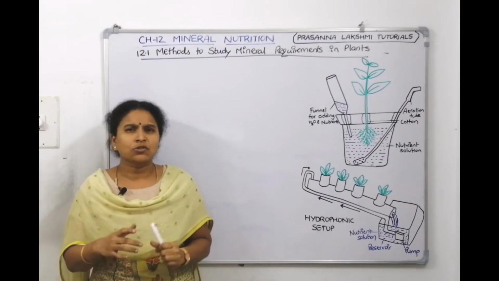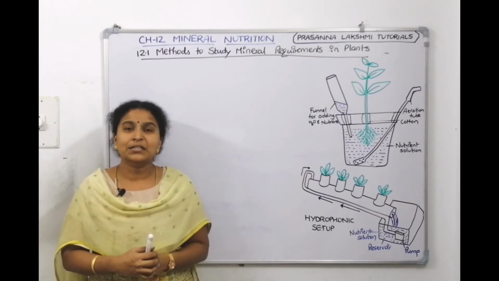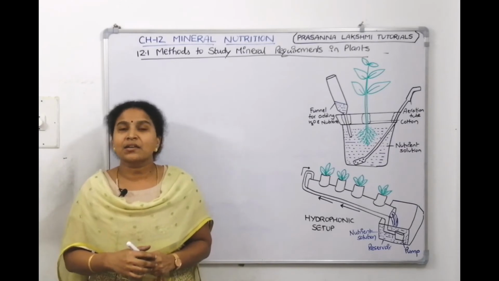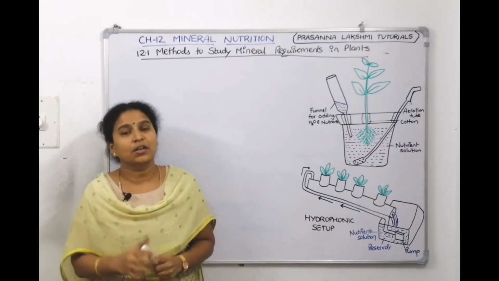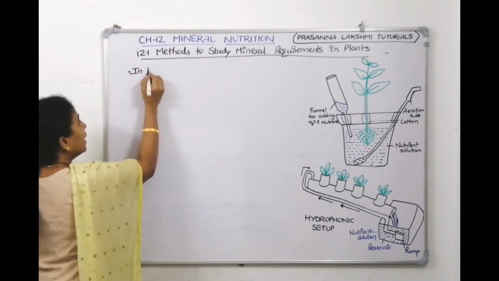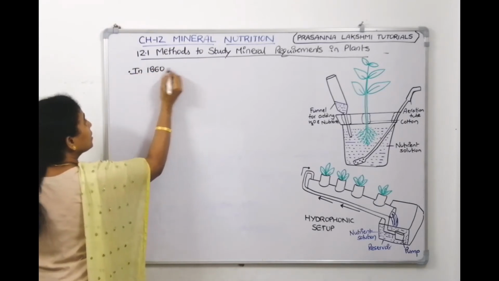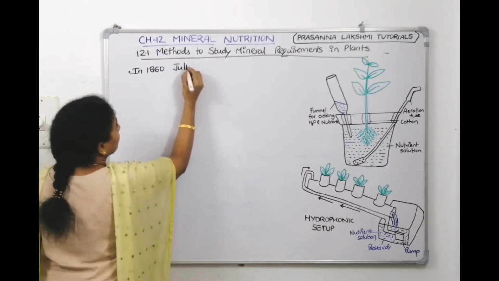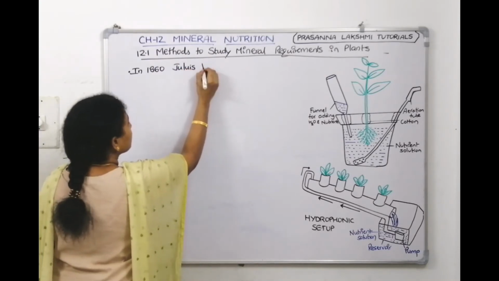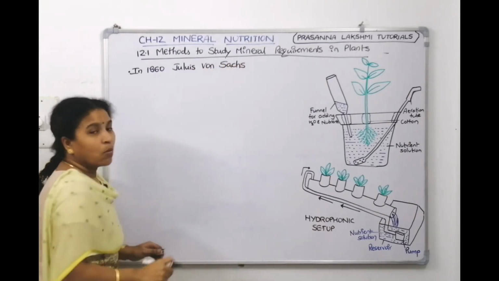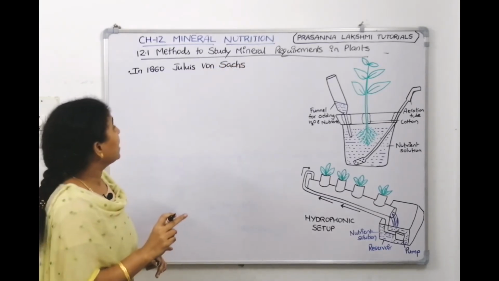Who is that scientist? So many scientists worked on different techniques, but one scientist has come out with a very advanced technique which is accepted, which is still in use. So in which year is it? It is in the year 1860. What is his name? Julius von Sachs.